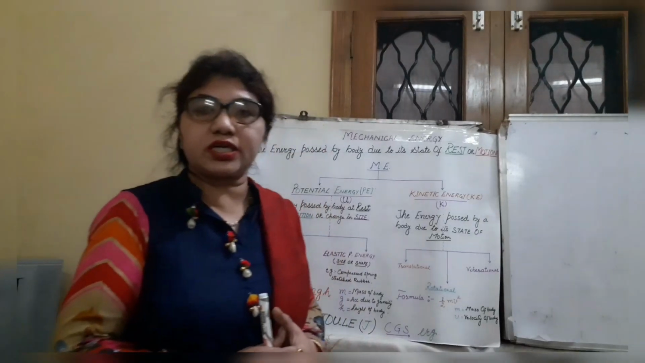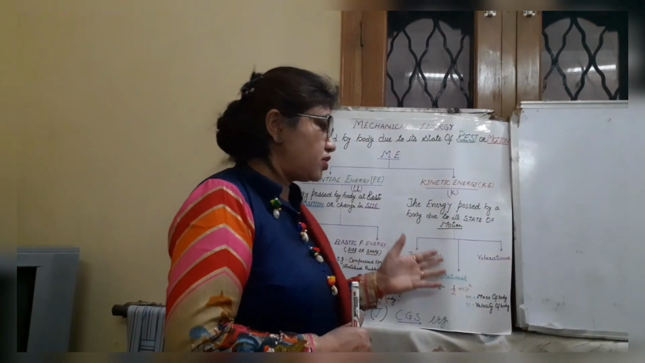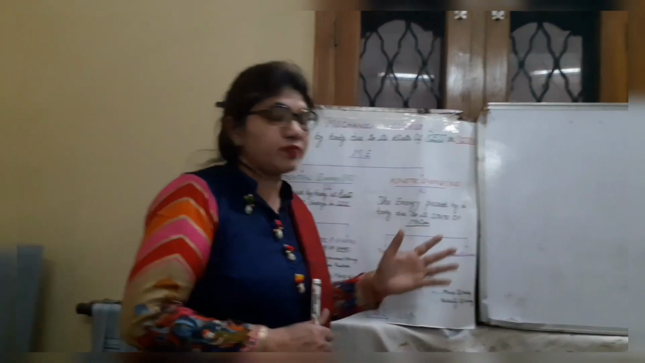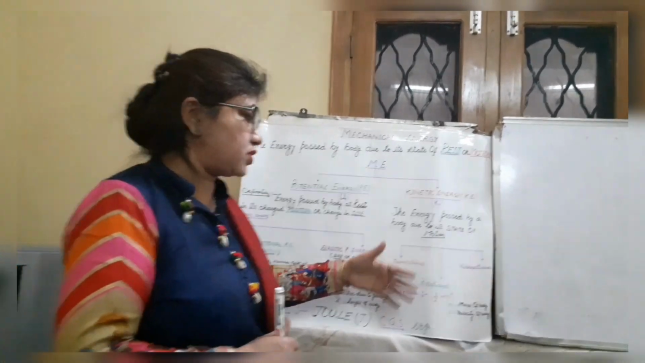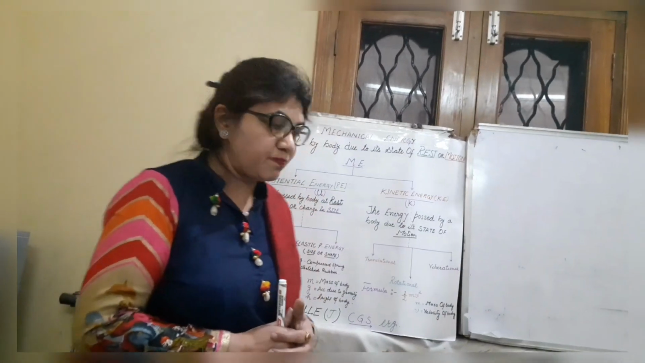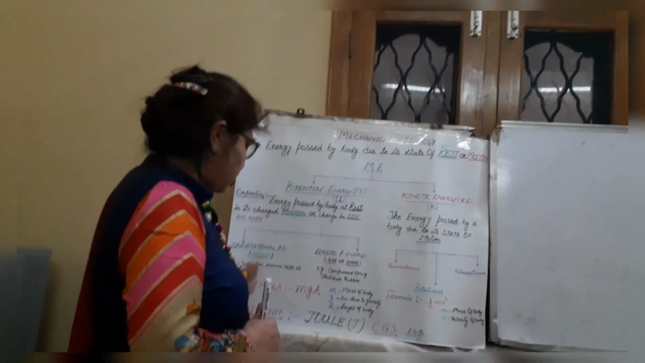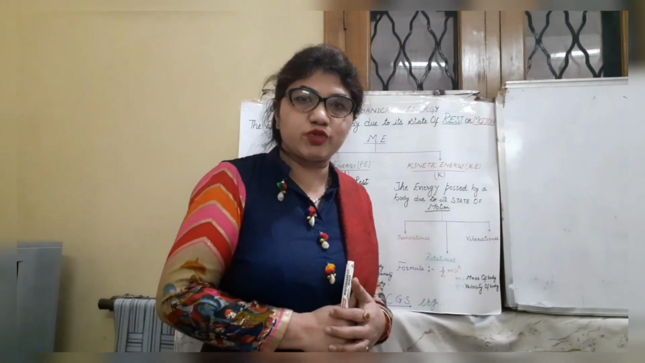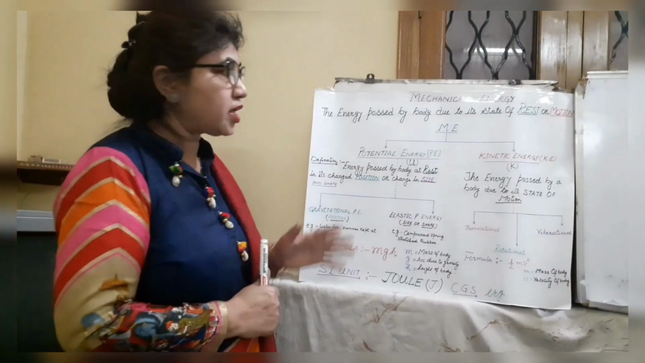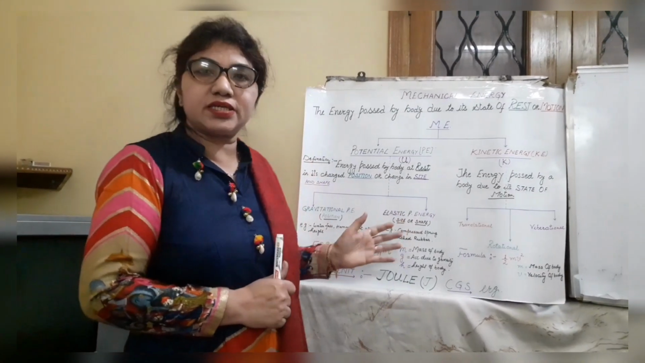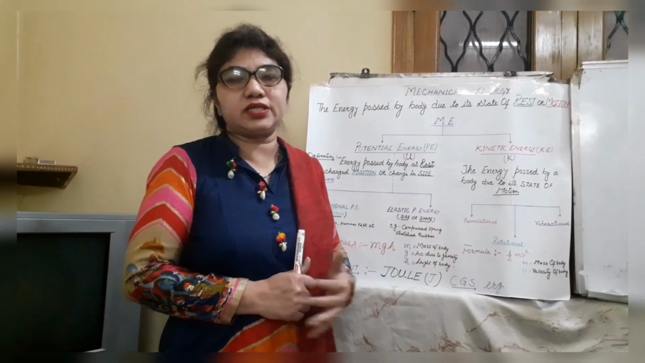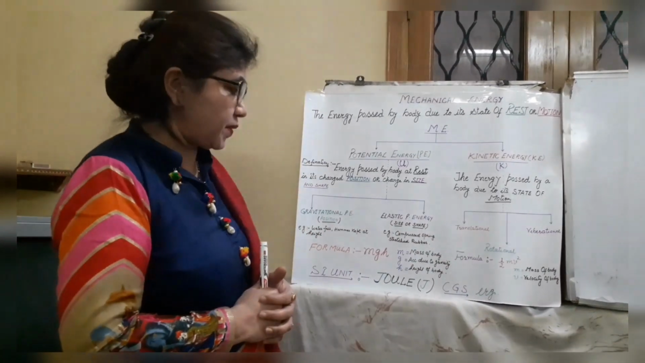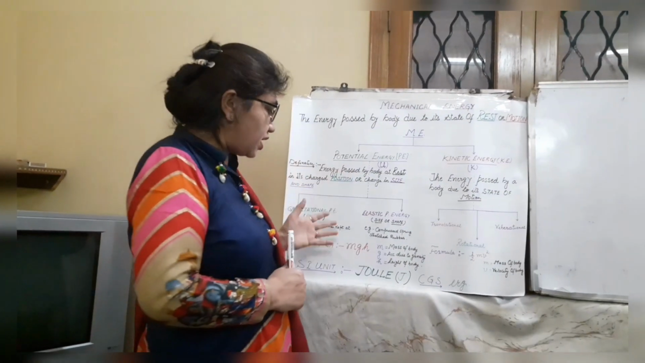In the same way, kinetic energy has three categories: translational kinetic energy, rotational kinetic energy, and vibrational kinetic energy, depending upon the different types of motion. After that, I told you the potential energy formula mgh and the kinetic energy formula half mv square. As concerned with their units, they are the same in both cases: SI unit joule and CGS unit erg. Now the next topic is to derive this formula.